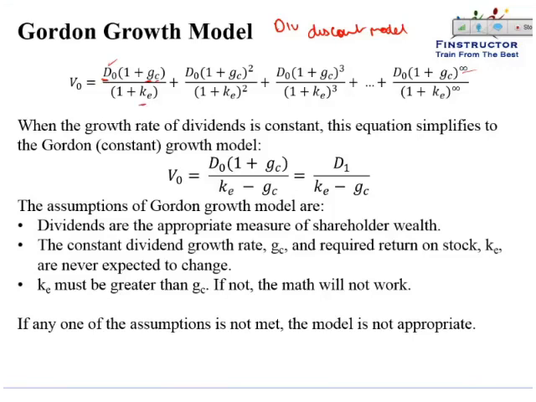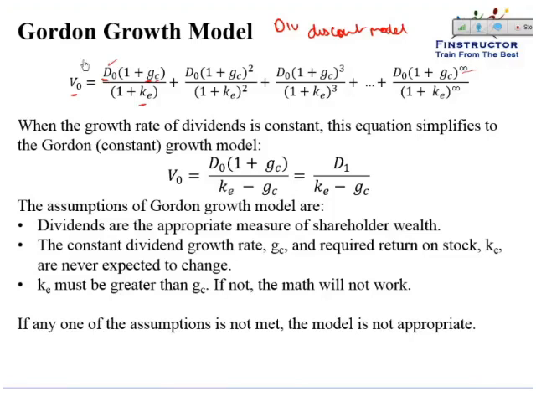KE is the cost of equity. And we are asked to derive the intrinsic value of the equity, or the present value of these dividends, that is the price that we would be willing to pay for the stock today.